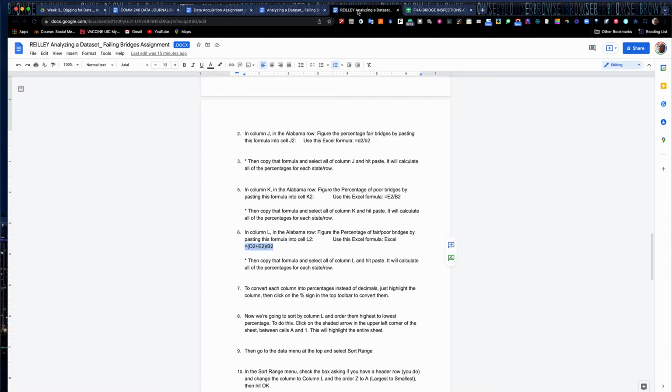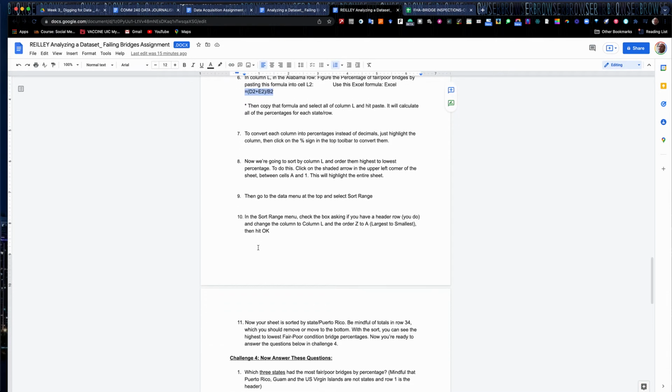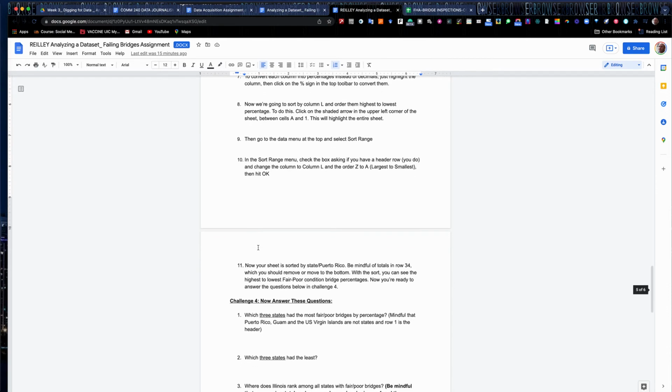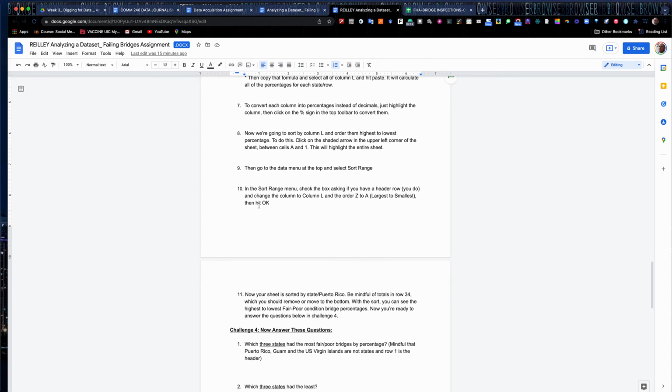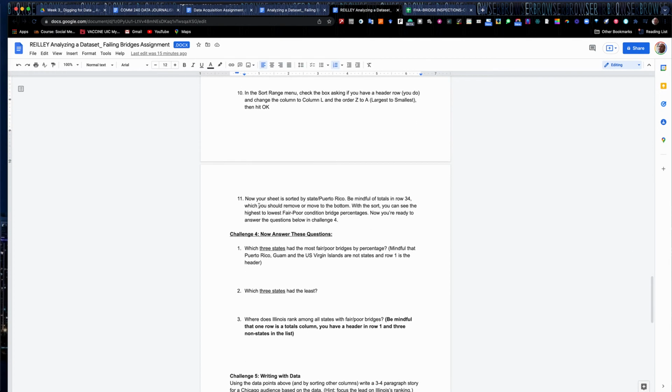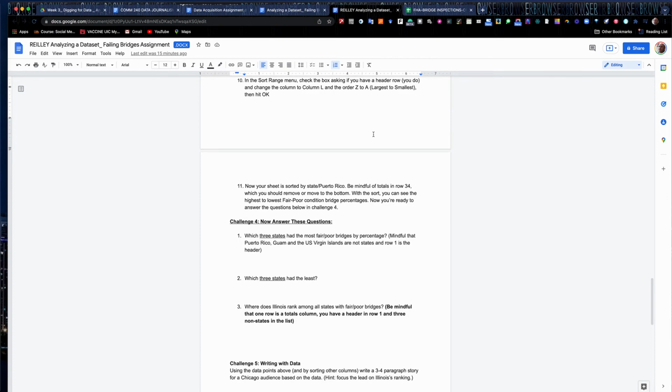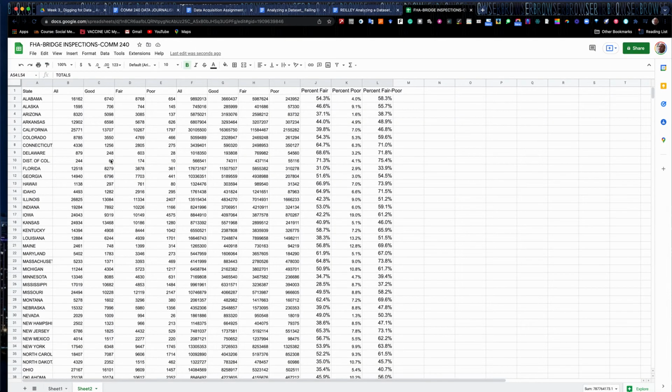And so we've completed now numbers 6, 7, 8, and 9. We're going to actually do some sort range stuff in here, and we're going to situate it largest to smallest. Now keep in mind the example in here still has Puerto Rico and some of these in here. We actually removed it, so you'll get a little truer result.